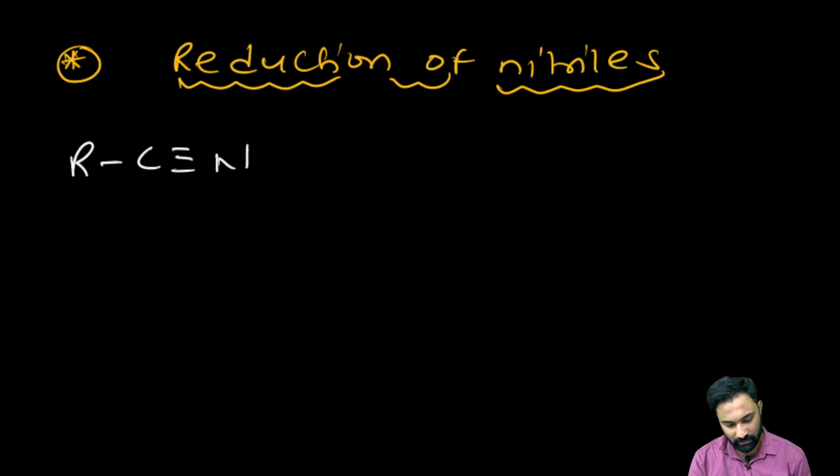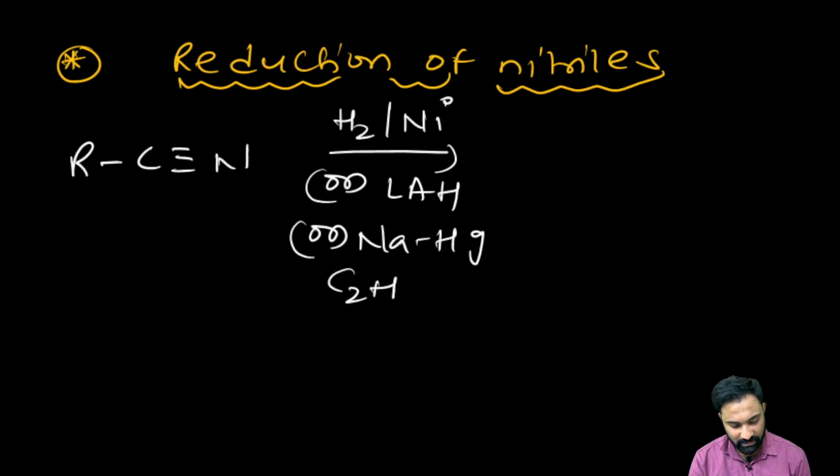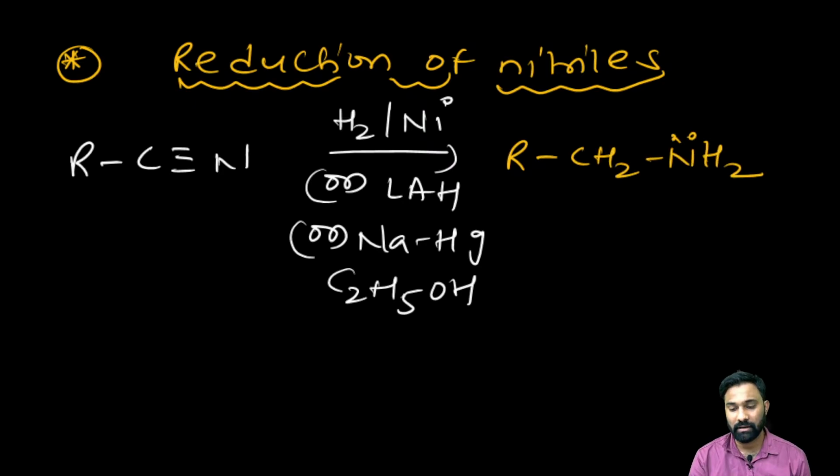RCN in the presence of H2 and nickel, or lithium aluminum hydride, or sodium amalgam in the presence of ethyl alcohol. Clear? All of these will readily convert the nitrile into the primary amine.